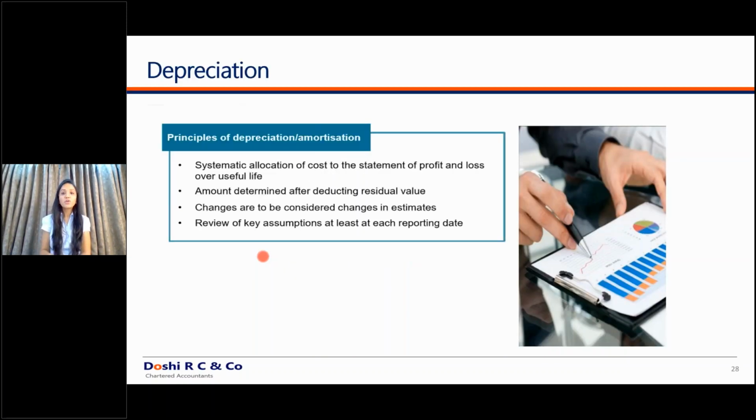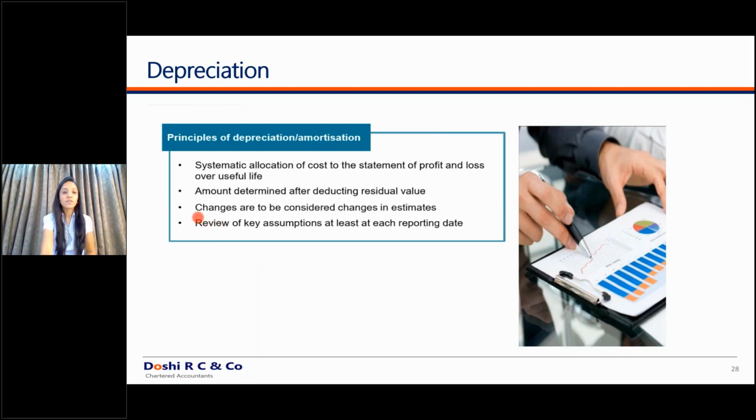Depreciation is similar to what we have discussed previously. It has to be allocated or apportioned on the useful life of the asset. Component accounting, which we have discussed earlier, comes into the picture. So on the basis of the useful life of that component, you will have to depreciate that asset. There are again lives given under Schedule 2 of the Companies Act. You will have to take a reference of that life given under Schedule 2 and amortize that particular asset over that useful life.